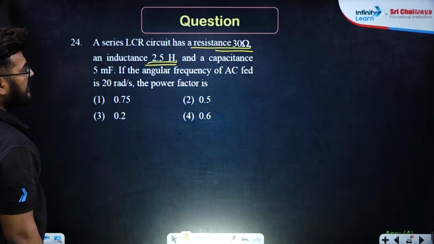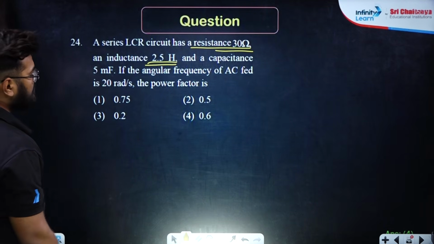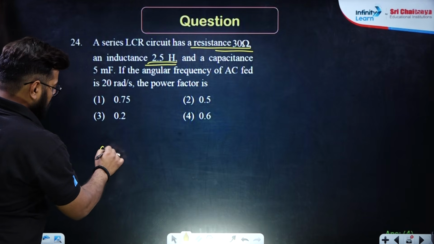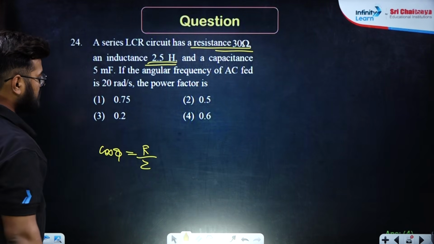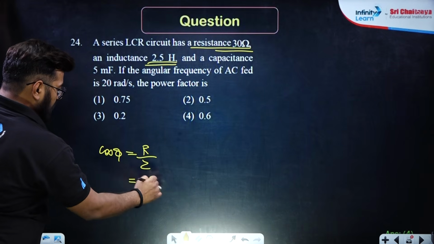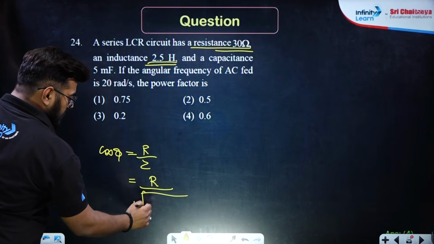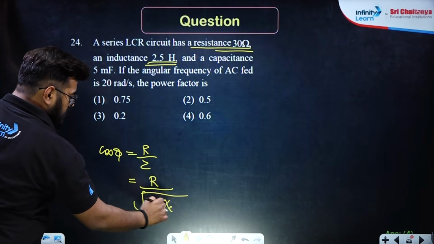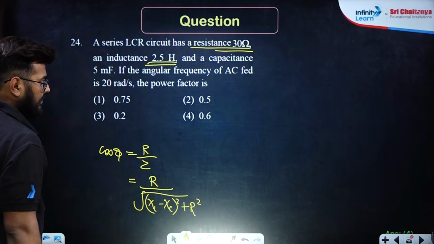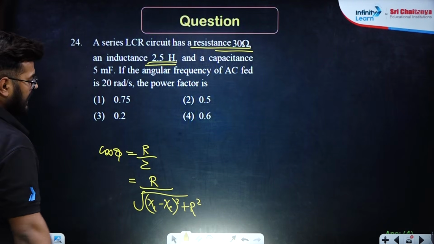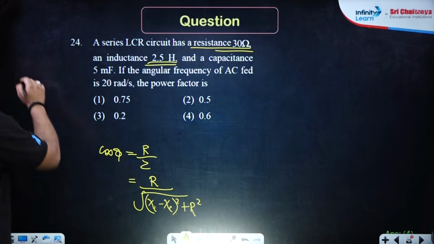So the power factor in this scenario will simply be equal to R upon Z, right? And this is a series LCR circuit, so R upon under root of (XL minus XC) whole square plus R square. Through this you will be able to find out the power factor. Now R value is given, XL and XC are not given. So XL and XC can be calculated.